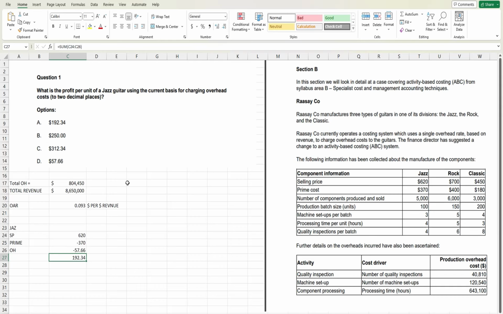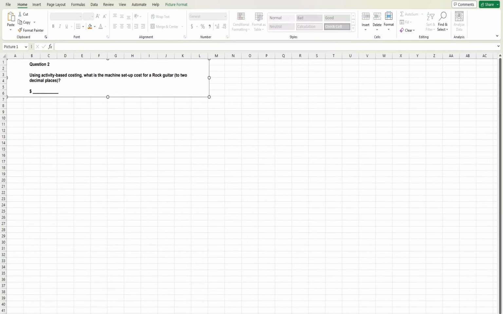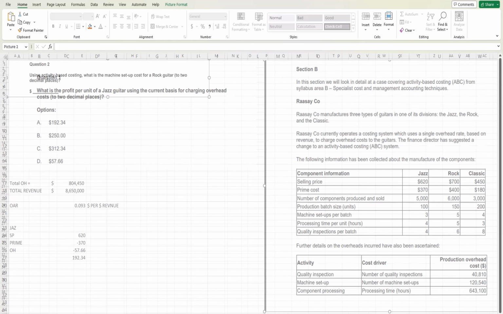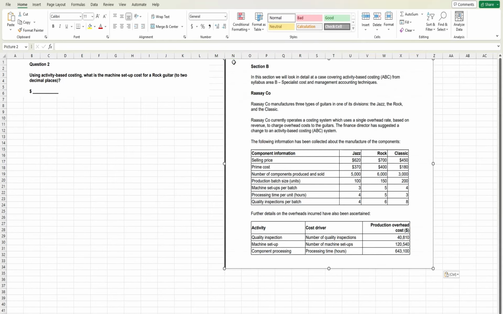So next, let's move to the next question. That is question number 2. And what question number 2 is asking: using activity-based costing, what is the machine setup cost for the raw guitar? So let's copy paste the background because we might need it in every question, I think. So yeah, we have it here now.